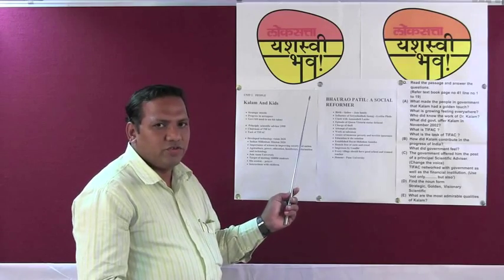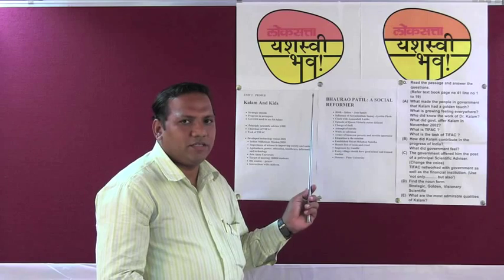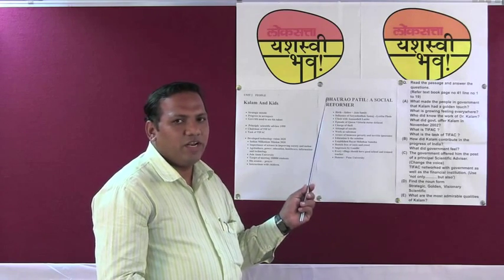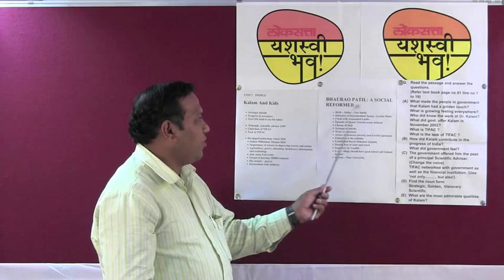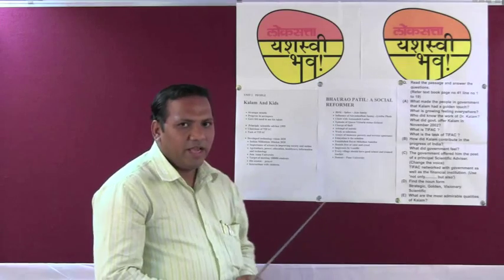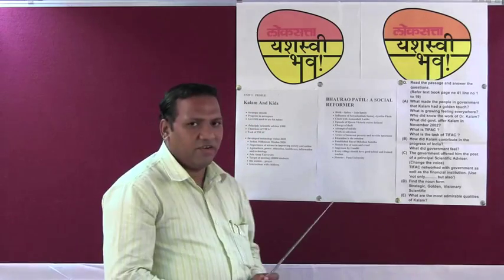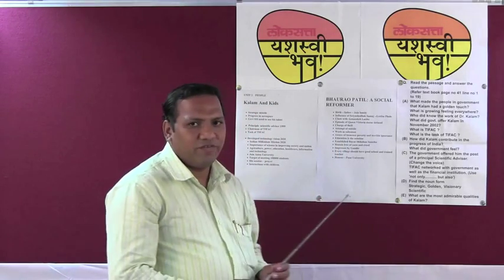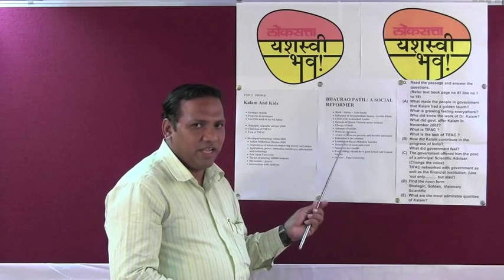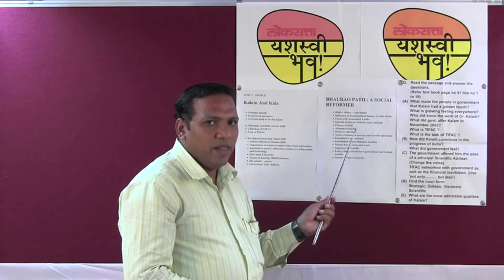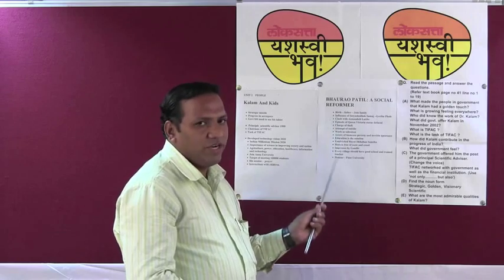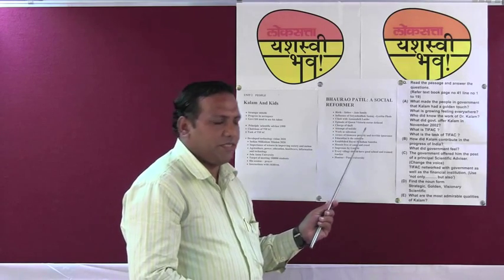Now we have understood the lesson, that is Kalam and Kids. Now we will understand the second lesson, that is Bhaurav Patel, a Social Reformer. Again, this lesson is lengthy, but you can easily understand it with the help of these bullets that I have specially brought for you. You may refer to the article that is published, and you may refer to the textbook also. And with the help of these small bullets, you can easily understand the whole lesson.